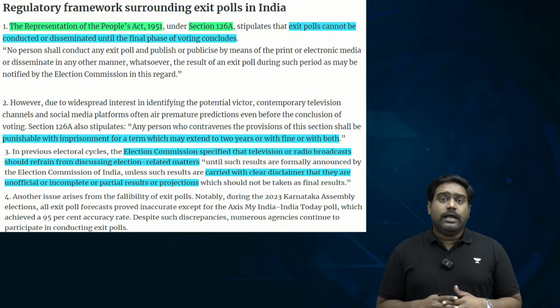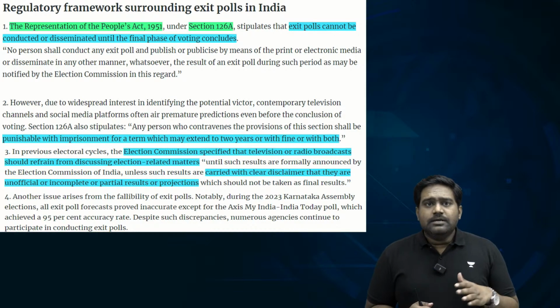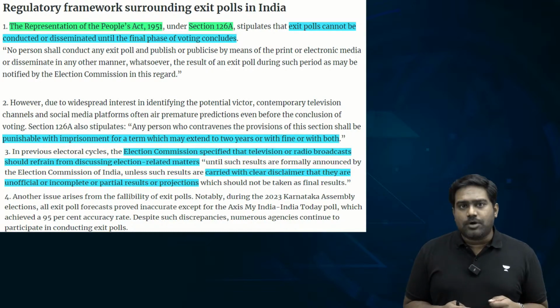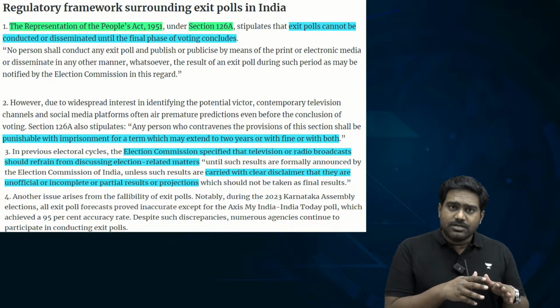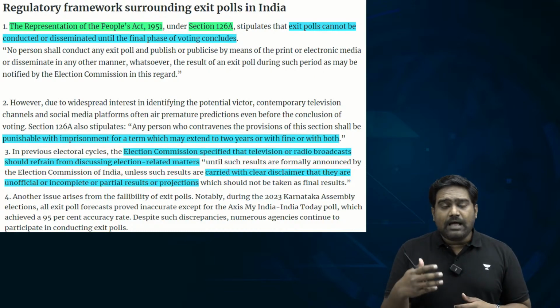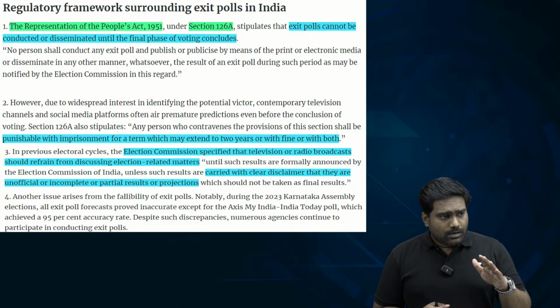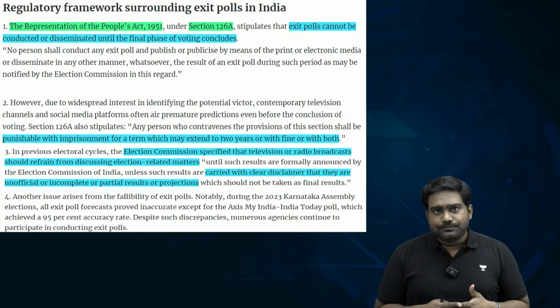Now, what is the regulation with regard to exit polls and opinion polls in the country? Is it regulated, and why should it be regulated? See, opinion polls and even exit polls, if they are not conducted properly, if they are released during the wrong time, it can have an adverse impact on elections. It can unduly influence the voters.